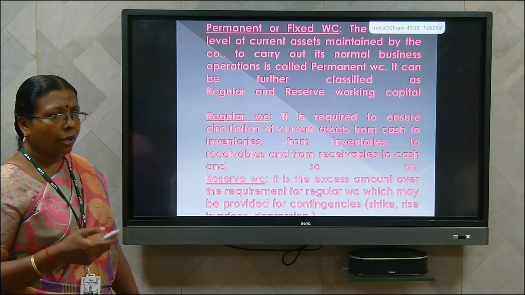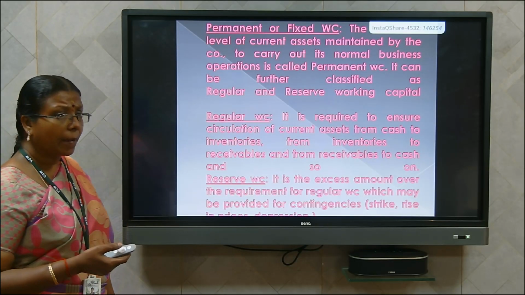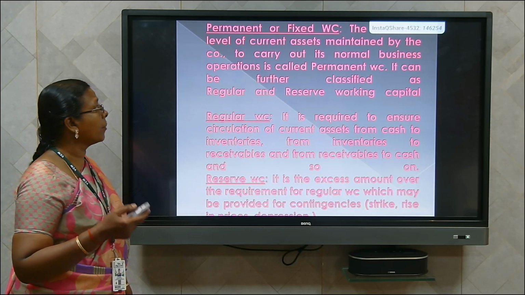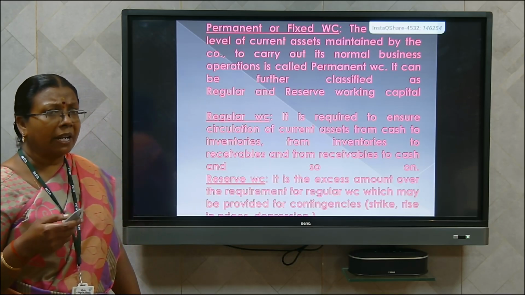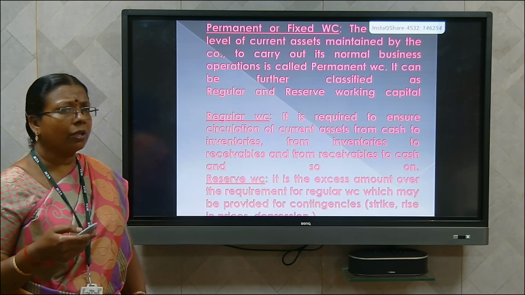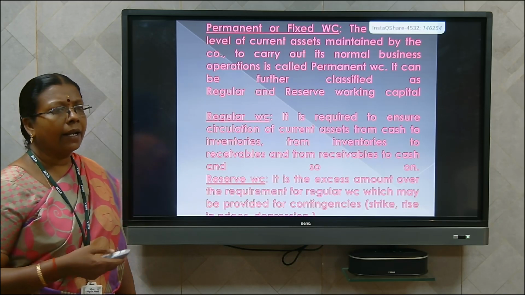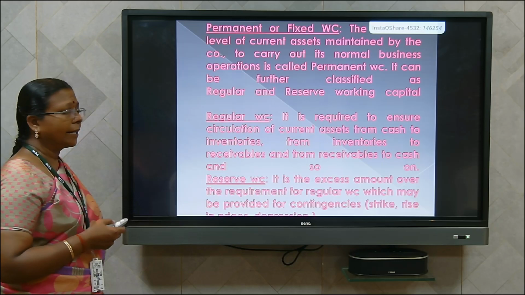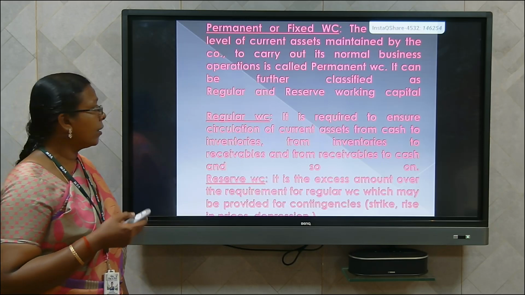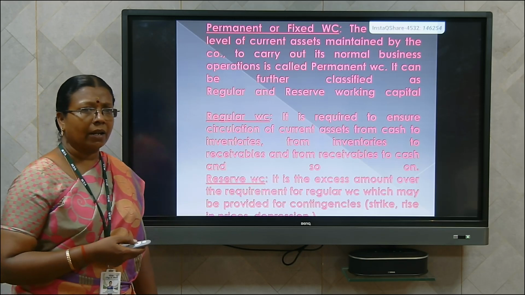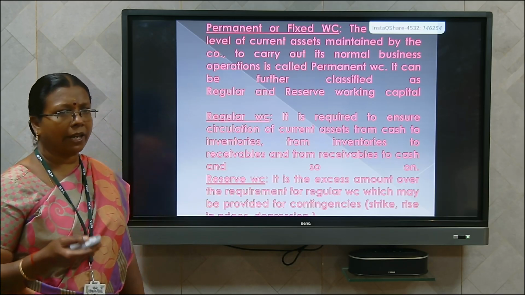What is permanent working capital? The permanent working capital is otherwise called a fixed working capital. That means the minimum level of current assets maintained by the company to carry out the business operation is called a permanent working capital. It can also be divided into subcategories. One is regular working capital and another one is reserve working capital.